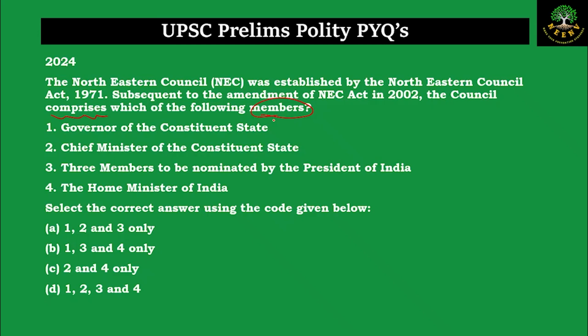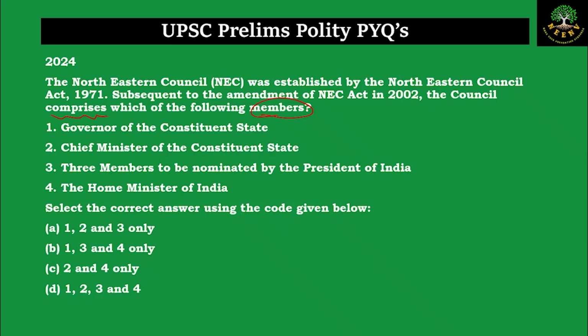So the question is asking us about who are all the members of the Northeast Council. The governors of the constituent state, the chief minister of the constituent state, 3 members to be nominated by the President, Home Minister of India. Select the correct answer using the code given below. So we'll see how we could solve this question in the exam conditions.